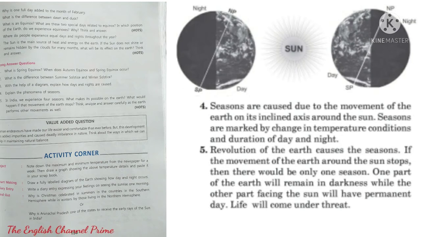Revolution of the earth causes the seasons. If the movement of the earth around the sun stops, then there would be only one season. One part of the earth will remain in darkness while the other part facing the sun will have permanent day. Life will come under threat.